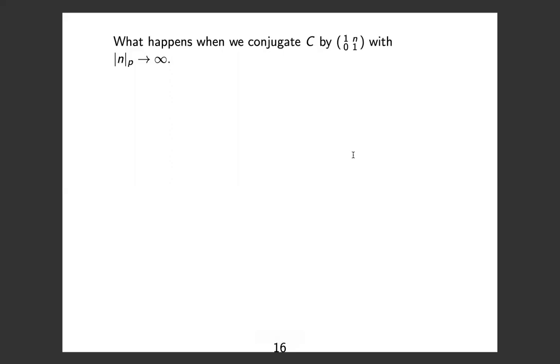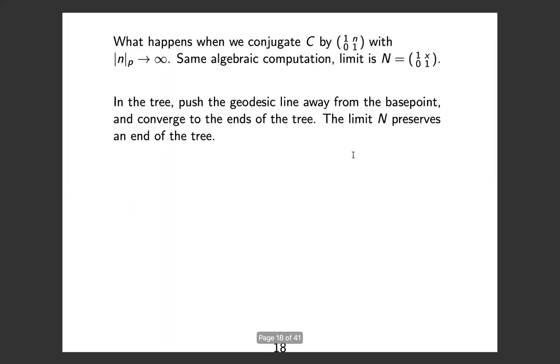So what happens when we conjugate the diagonal group by 1 and 0, 1? Before we took n going to infinity. Now we need to take the p-adic valuation of n going to infinity. And when we do that, we would see the same algebraic computation, and the limit would be, again, the unipotent group. But we want to see it in the tree. So C is the stabilizer of a bi-infinite geodesic.